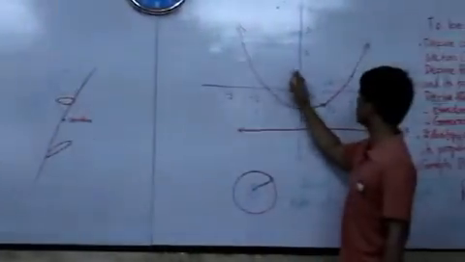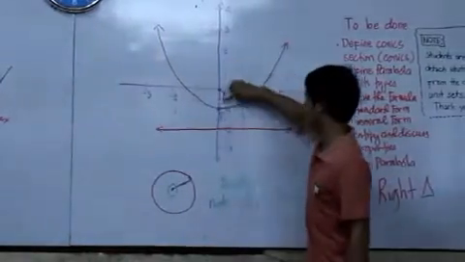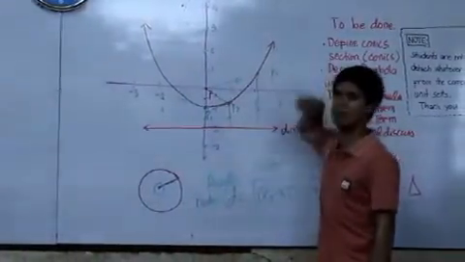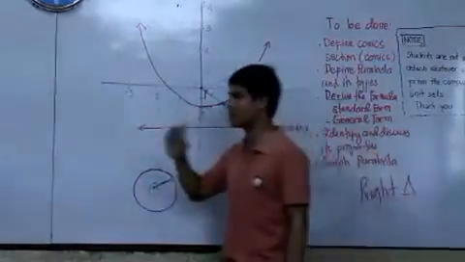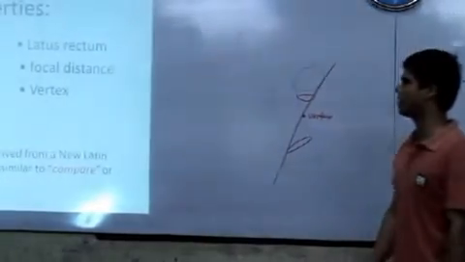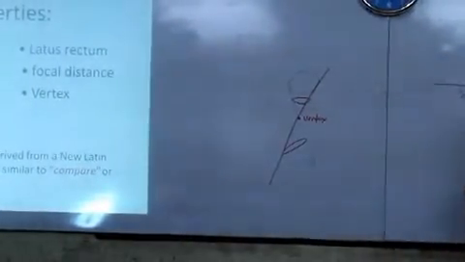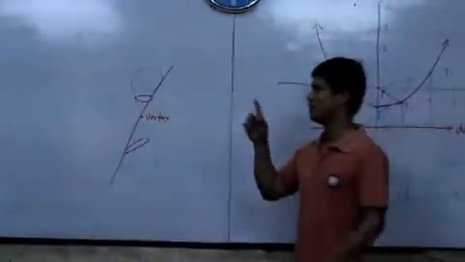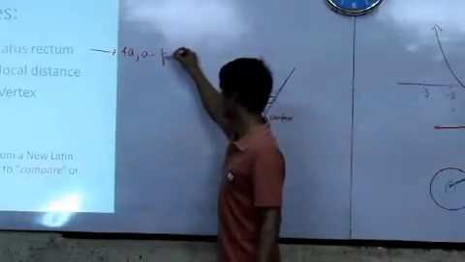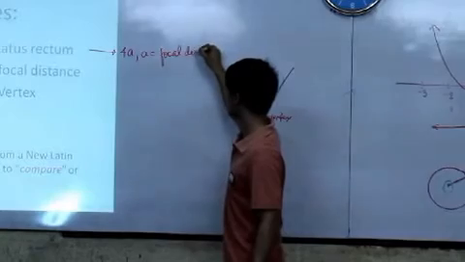So if this is the axis of symmetry, there's a balance to these particular points, given this particular point. So there's a balance. Okay, so because of this axis of symmetry. Okay, another important property of a parabola is the latus. And you will notice later that the focal distance.